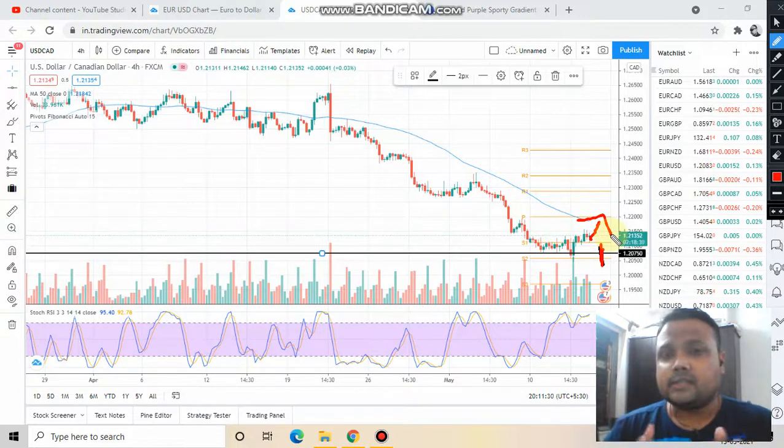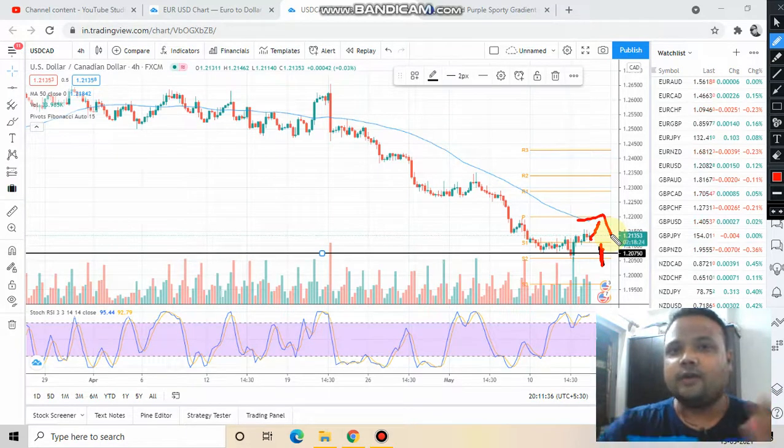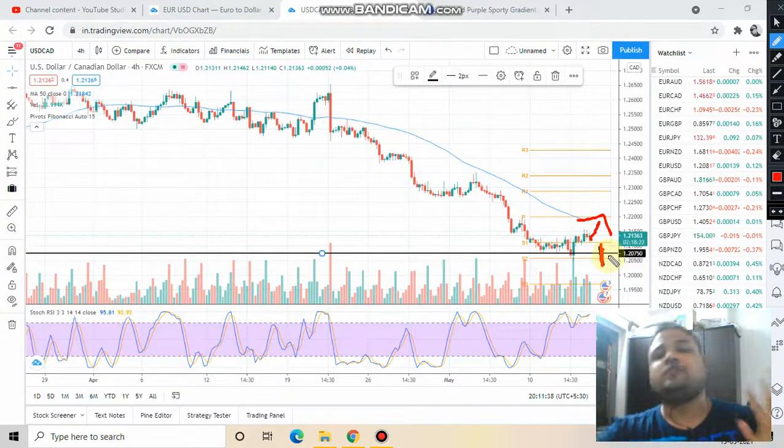Okay, so this is it. Hopefully you have understood that you need to observe the chart, observe the market right now. Only if it crosses this level should you short the market.